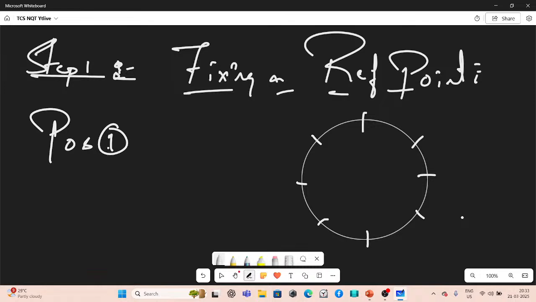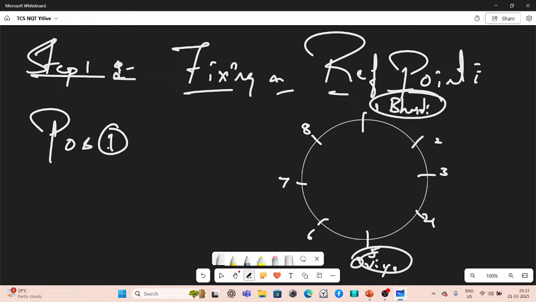If you number everybody like that, and position 1 is Bharti, then the position opposite to Bharti, we are told Ovia sits opposite to Bharti. That means Ovia is at position 5. So Ovia is here.